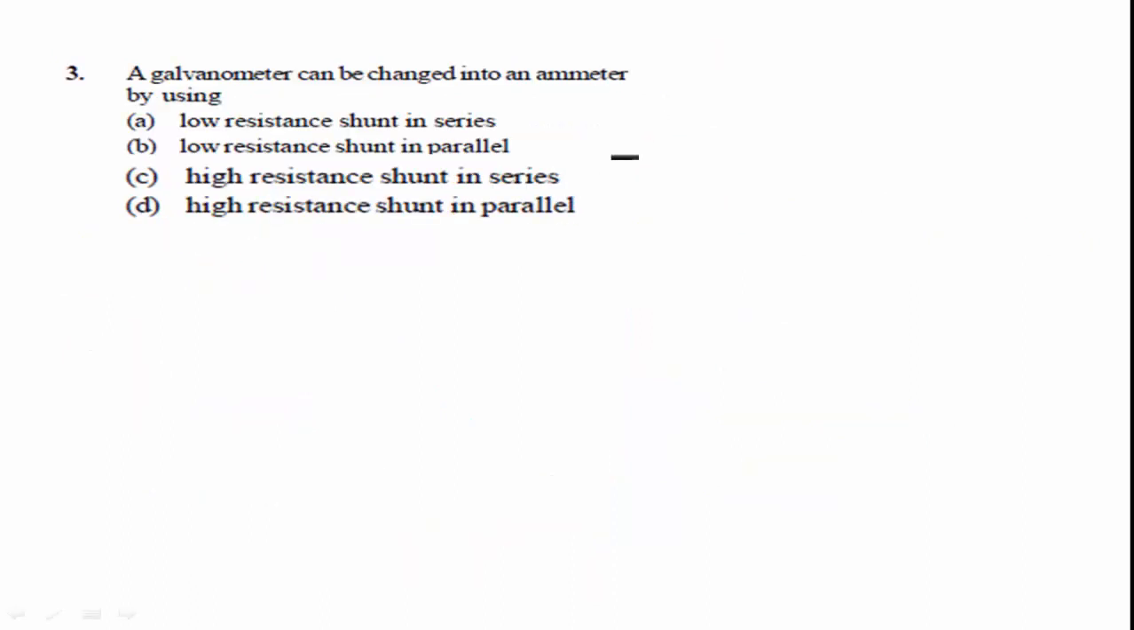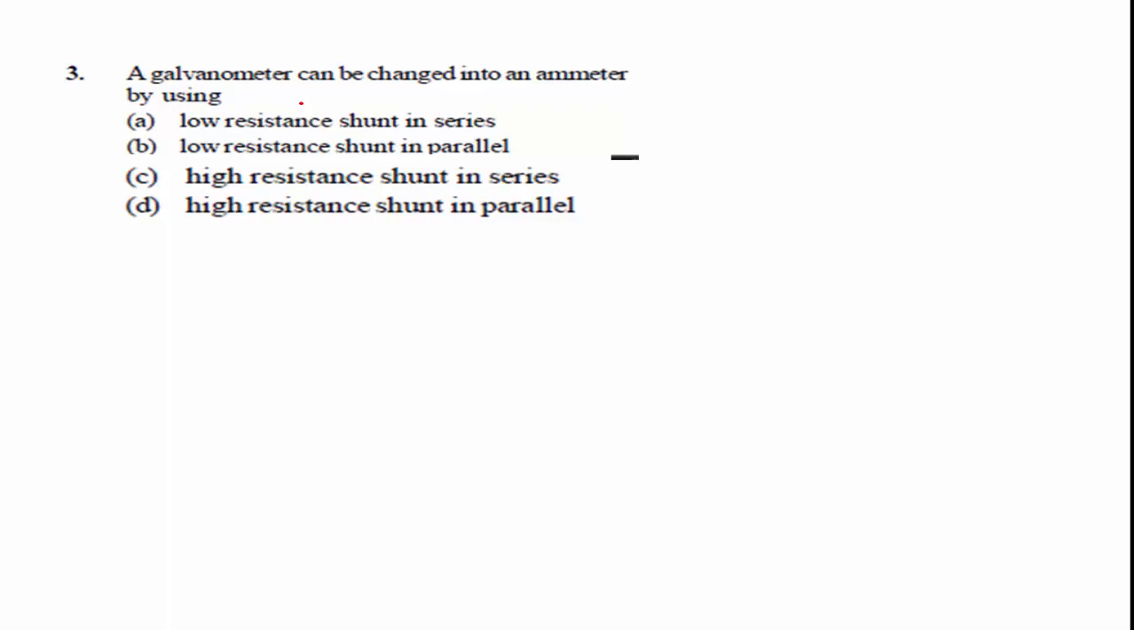The next question is, a galvanometer can be changed into an ammeter by using what? A galvanometer can be changed into an ammeter by using low resistance. Already we have done this experiment. A galvanometer can be converted into an ammeter and a galvanometer can be converted into a voltmeter.